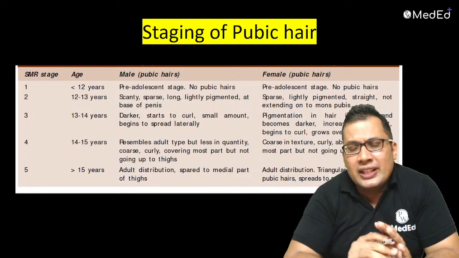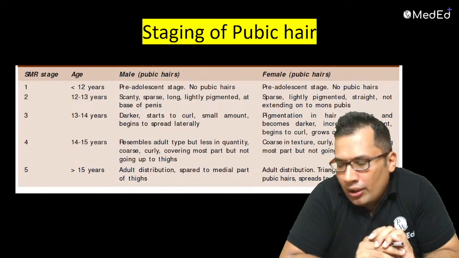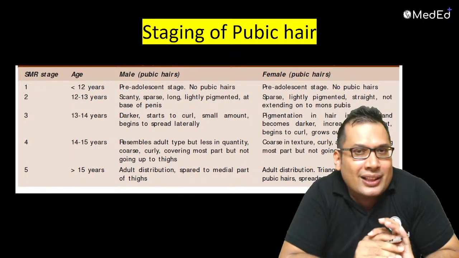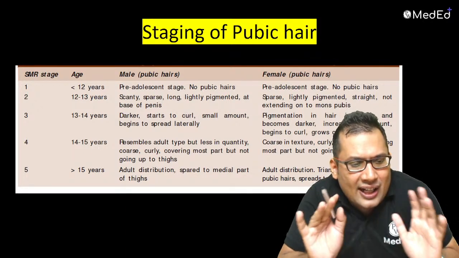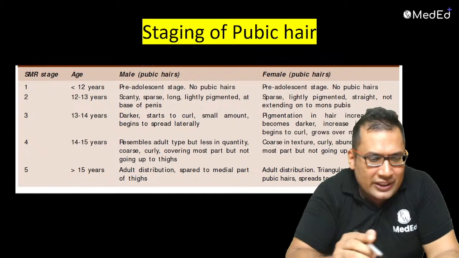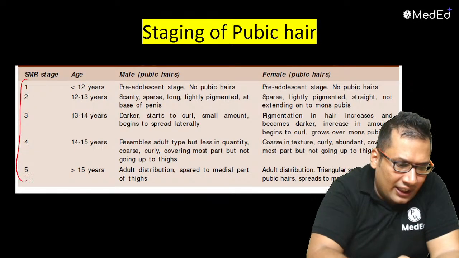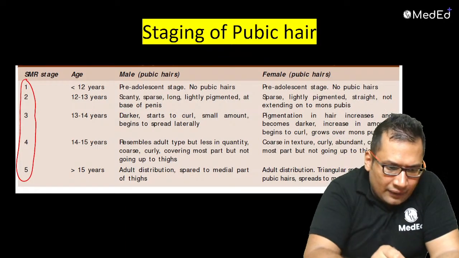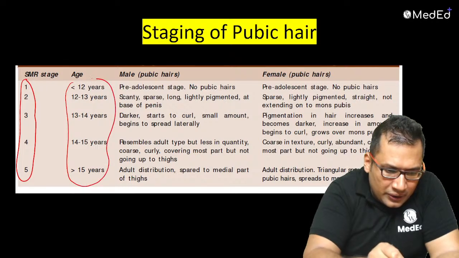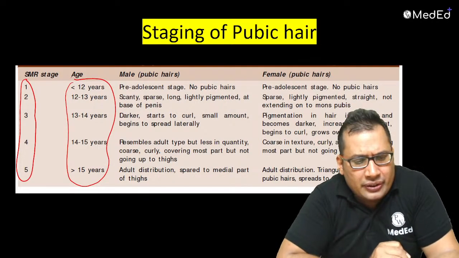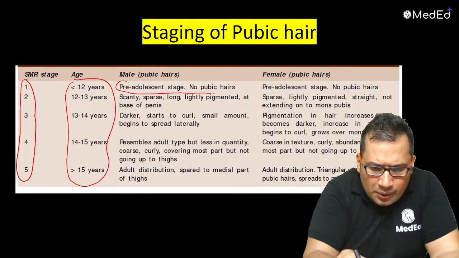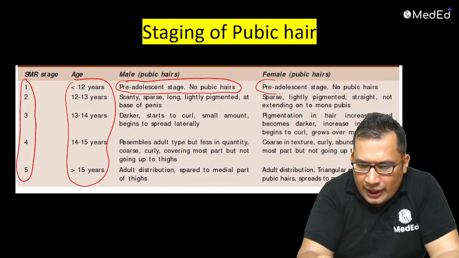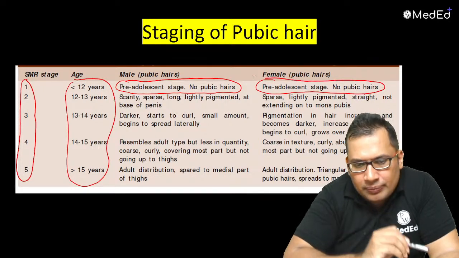Let's see now staging of pubic hair. What is the staging of pubic hair? The staging, as we discussed, Tanner staging. You should answer Tanner staging, sir. According to Tanner staging, the grade is 4. You can see here there are 5 grading according to Tanner. 1, 2, 3, 4. Again, it is based on the age. You can see here less than 12 years. Pre-adolescent age, no pubic hair. In female also same, pre-adolescent stage, no pubic hair.